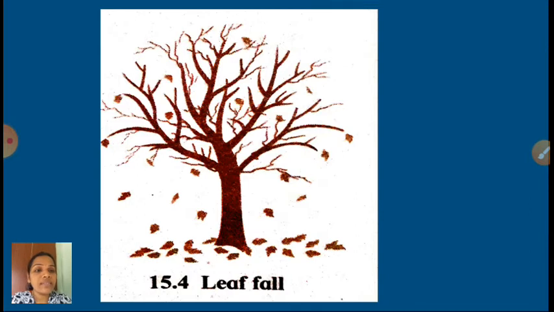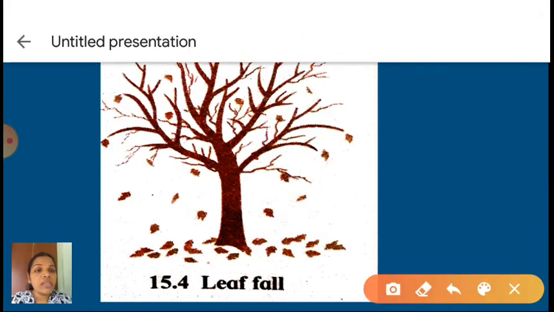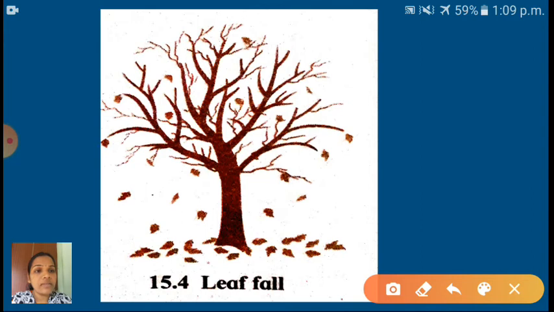See here, children, this is leaf fall. Vacuoles are present inside the leaf cells, so the waste substances are stored in the vacuoles of this leaf. When this leaf falls down, the waste substances are also released. Shall we go to the next one?